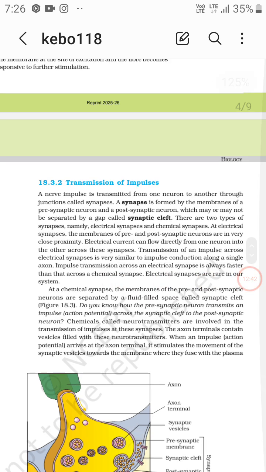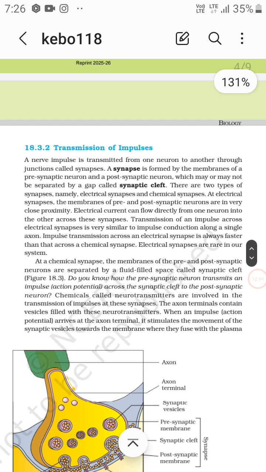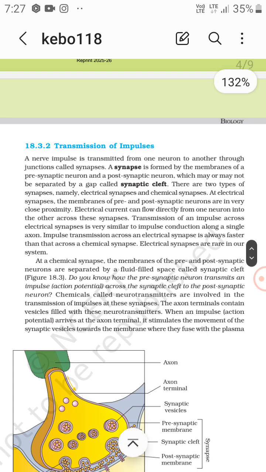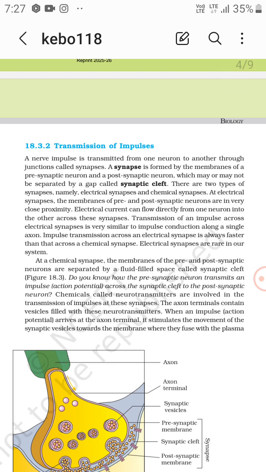Now we are going to look at transmission of impulses. An impulse is transmitted from one neuron to another through junctions called synapses. A synapse is formed by the membranes of a presynaptic neuron and a postsynaptic neuron, which may or may not be separated by a gap called the synaptic cleft. There are two types of synapses, namely electrical synapses and chemical synapses.